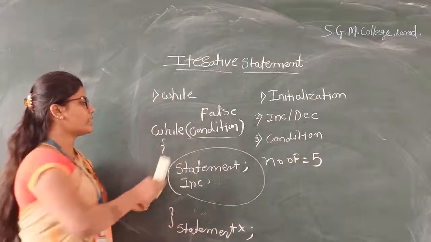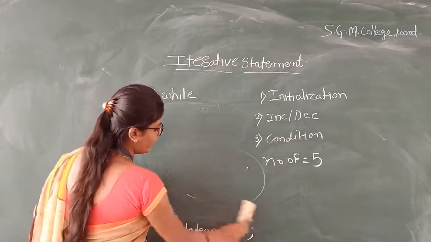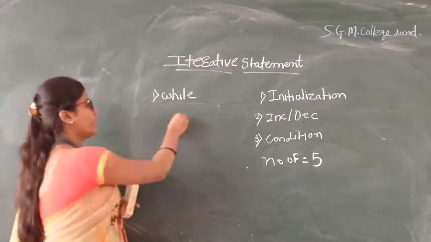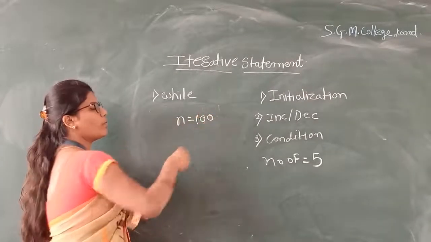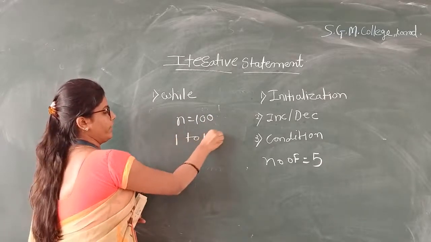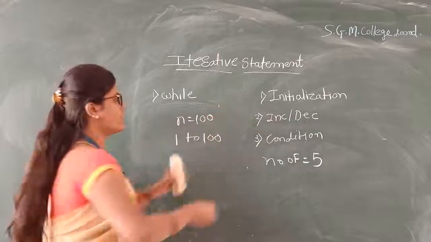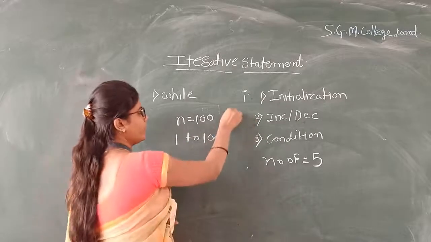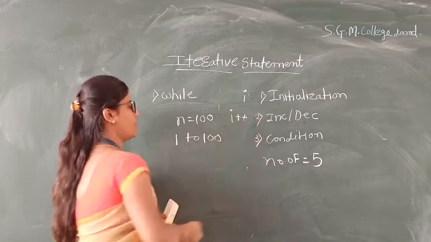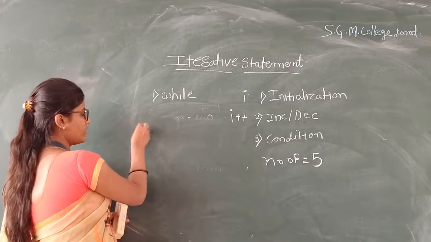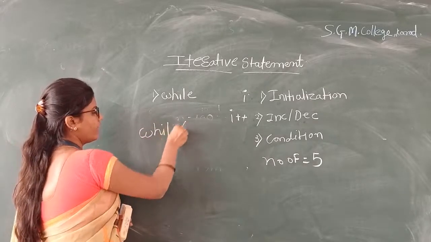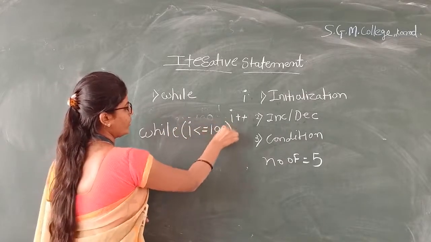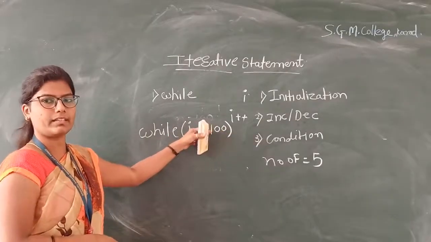Let us see some examples. Suppose I want to print n natural numbers. Here I take the value of n as 100, so I want to print the numbers 1 to 100. First point is initialization, so I take the variable I. Next point is increment or decrement, so here I take I plus plus. Our syntax is while, and in brackets I write I is less than or equal to 100. So here I print the natural numbers 1 to 100.